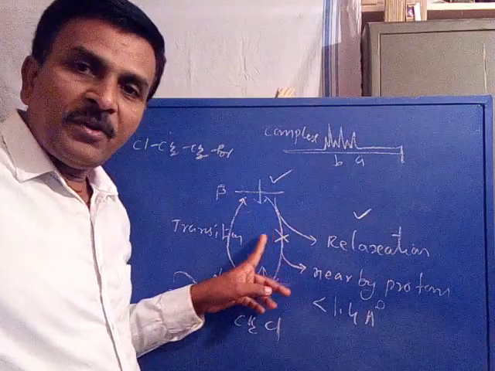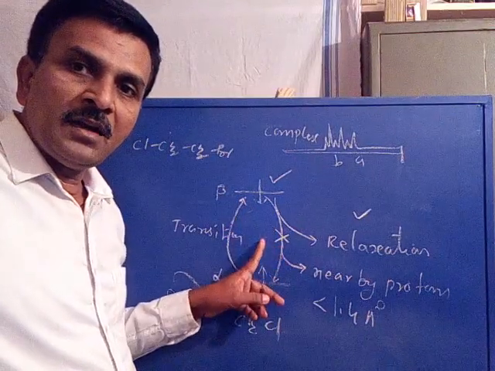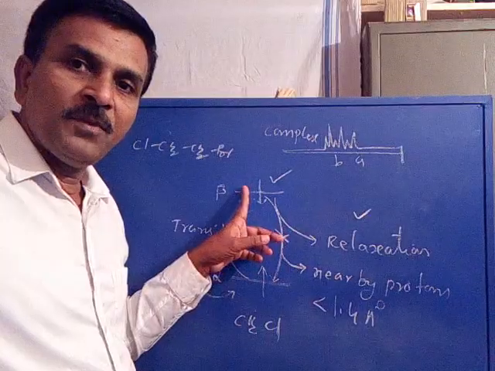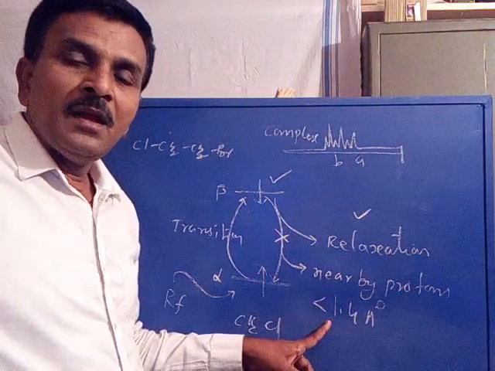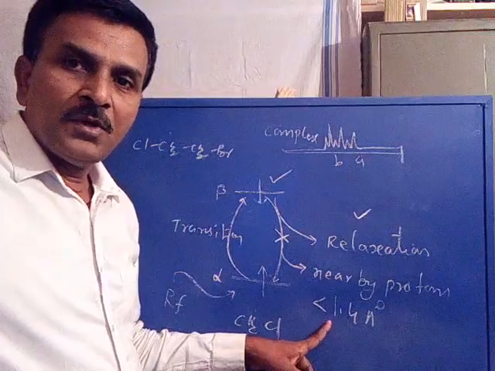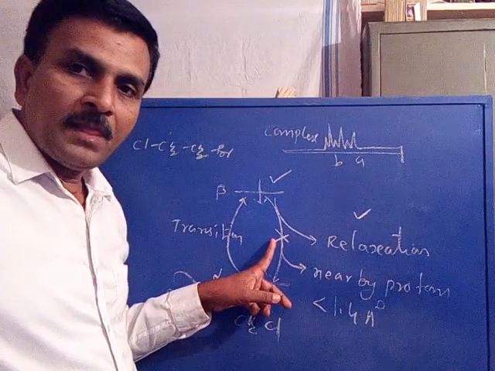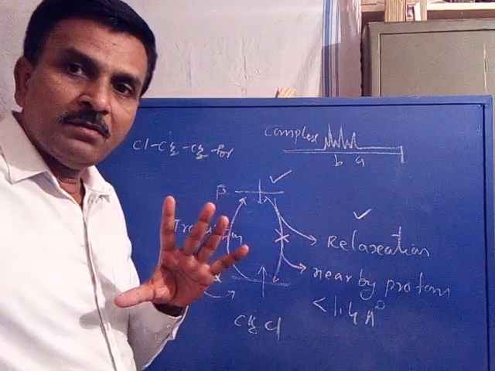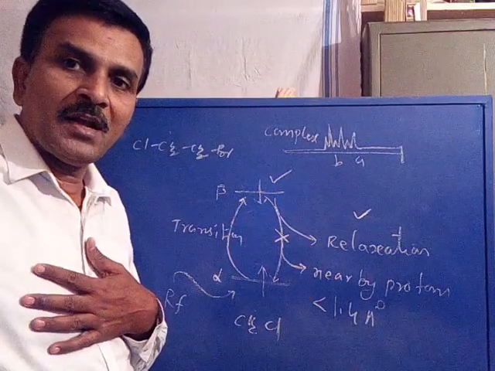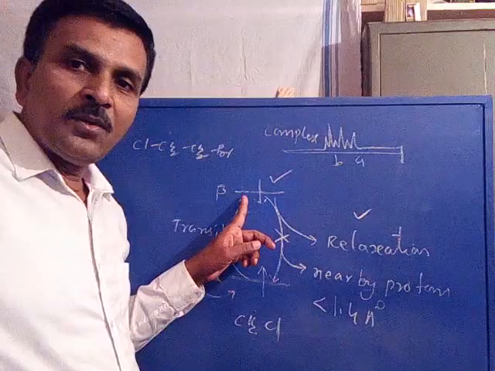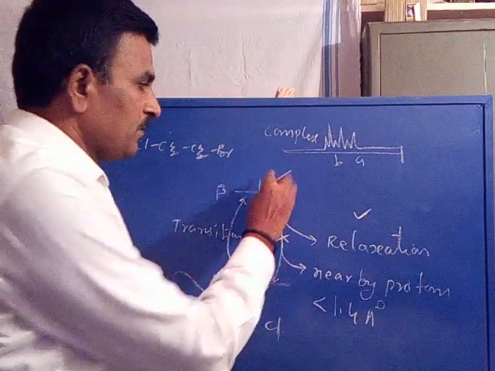Now we are going to prevent the transfer of excess energy from beta spin state nuclei to the nearby proton separated from it by less than 1.4 angstroms. Then we stop it. If we stop the transfer from beta spin state to the nearby proton, what happens? The beta state nuclei remain in the beta spin state.